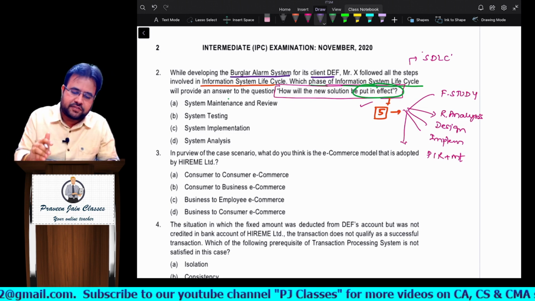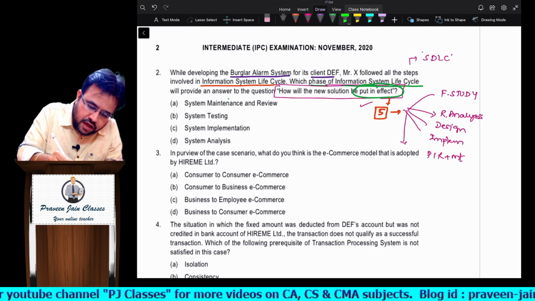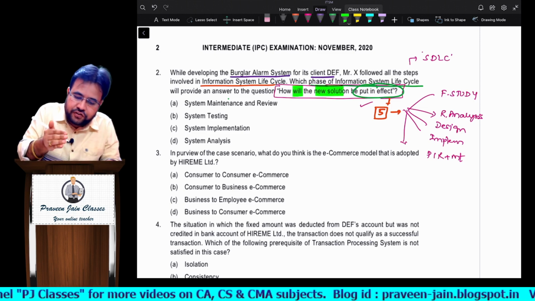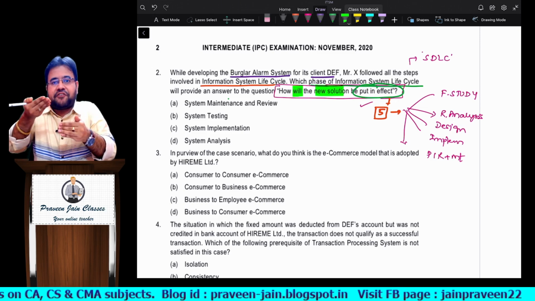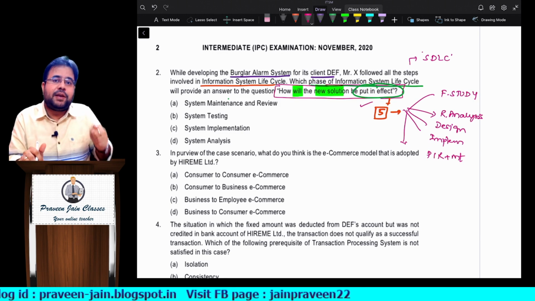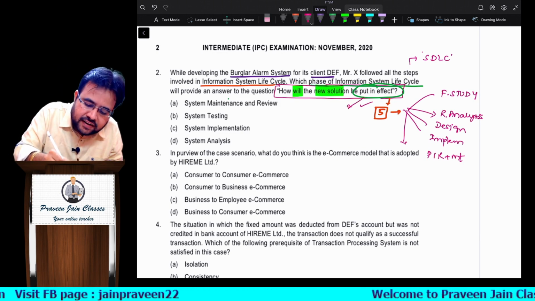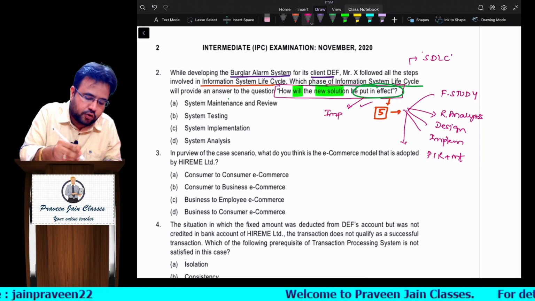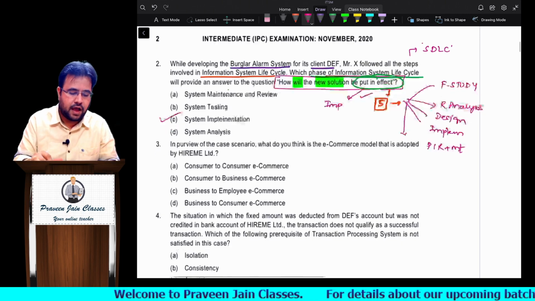Anyway, now tell me, sir, which stage will answer this question? Which question, sir? How will the new solution be put in effect? Can I say put in effect? Put in effect, so are we talking about planning, or are we talking about implementation? We are talking about implementation, because put in effect is nothing but implementation. So can I say in this case my answer would be system implementation. I hope you understood, sir.